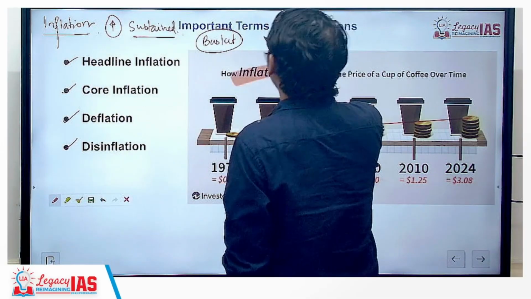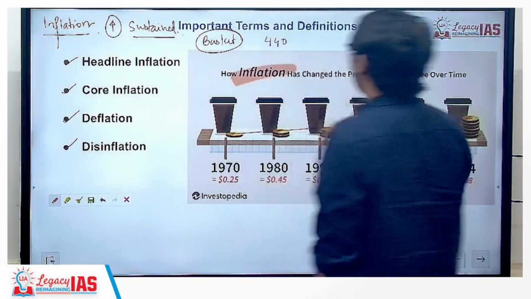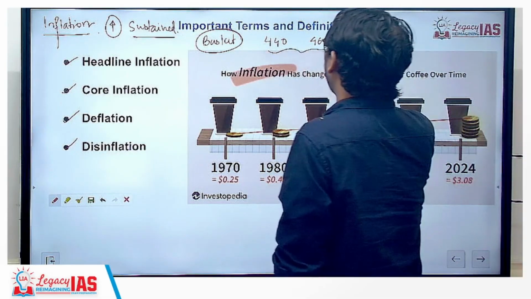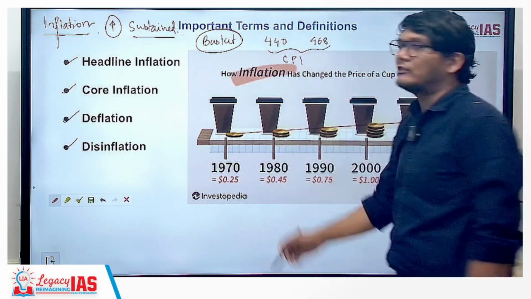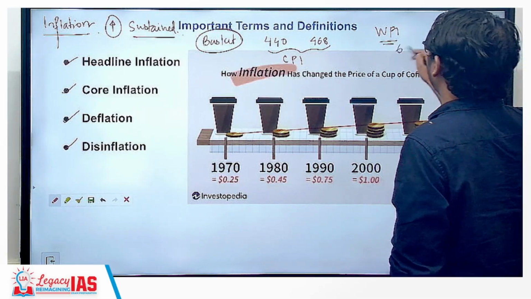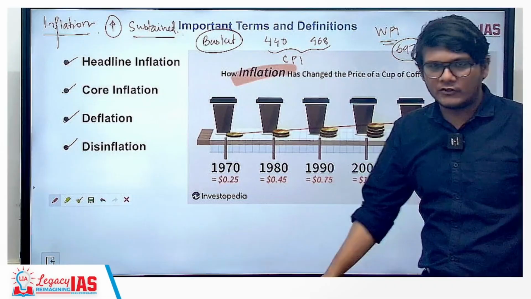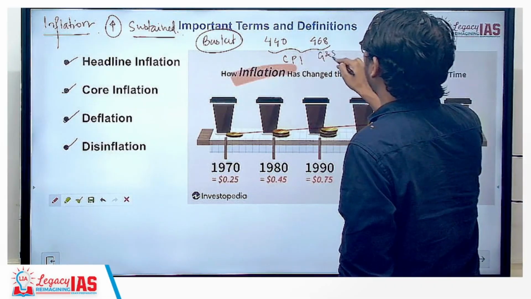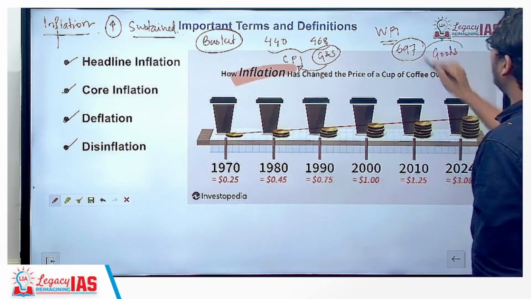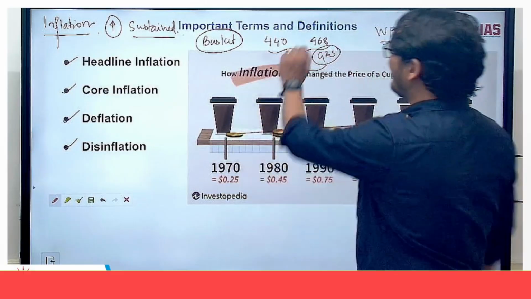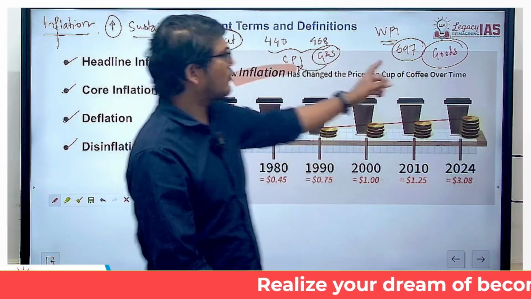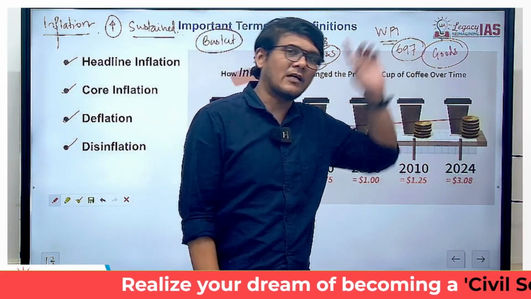For example, the rural basket consists of 440 goods and services and the urban basket consists of 468 goods and services. This I am talking about with respect to CPI, that is Consumer Price Index. If you take into consideration the Wholesale Price Index, it consists of 697 goods. So here we talk about goods and services both in the CPI, whereas in WPI it is simply the goods, simply because in CPI you measure the fluctuation in the prices at the consumer level, while you measure the fluctuation of the prices at the wholesale level in the WPI.